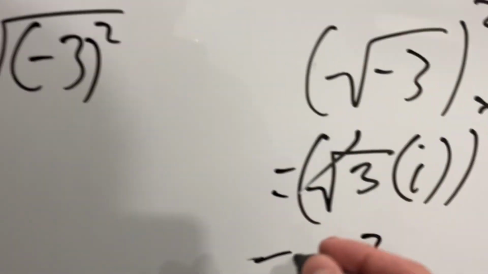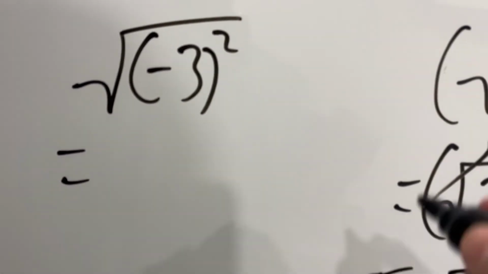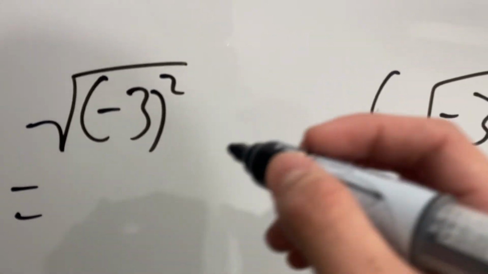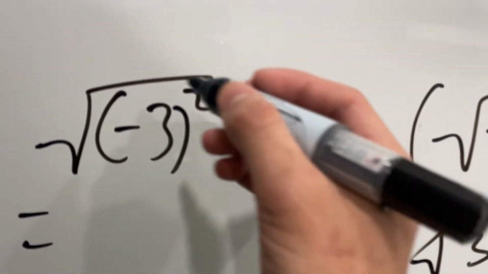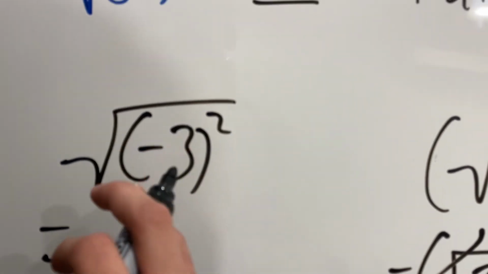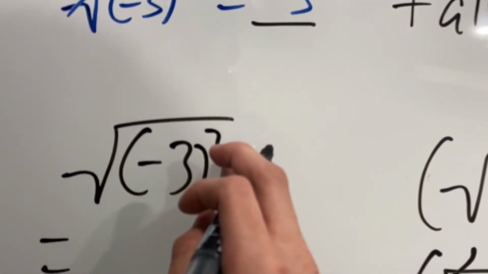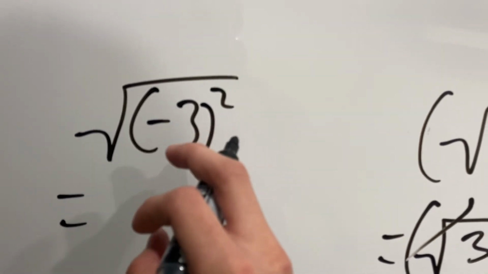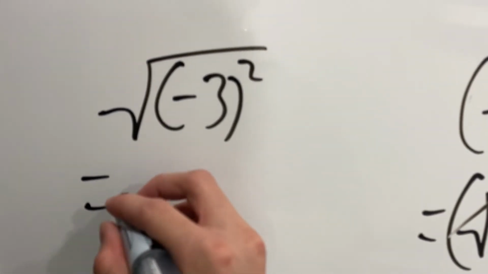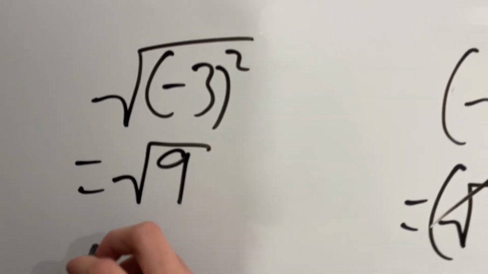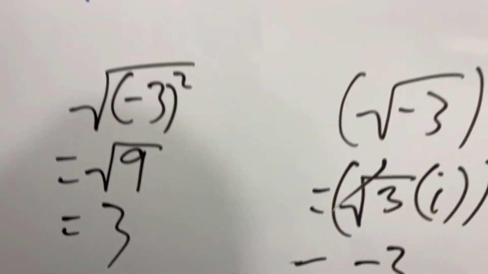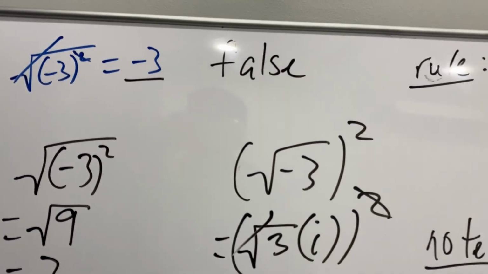So back here, square root of (-3) squared. A negative number multiplied by a negative number, because there's a parenthesis, the negative is also included. So negative times negative, we get a positive number, and 3 squared is 9. So this would be 9, and the answer should be 3. It should not be -3. So the answer is false here.